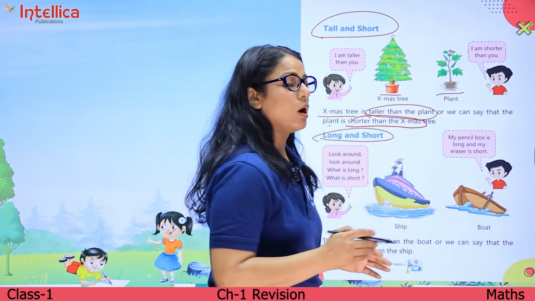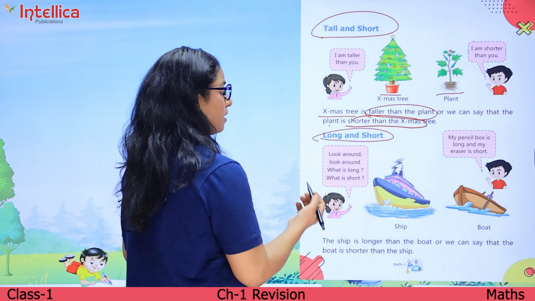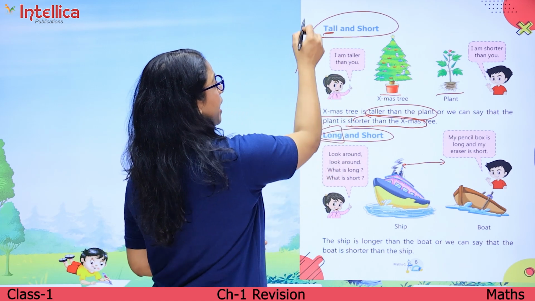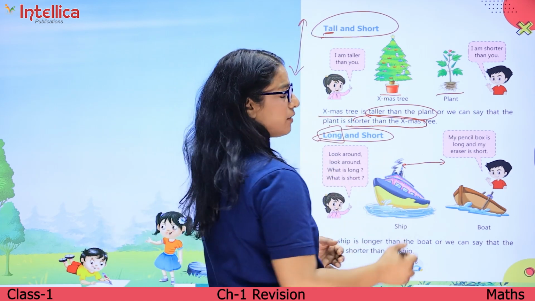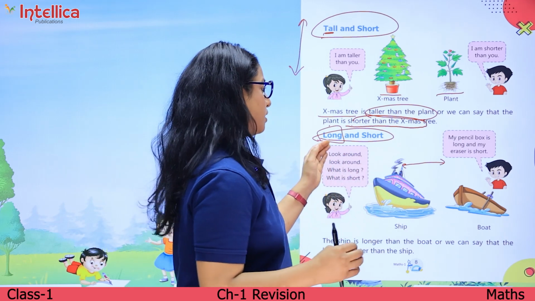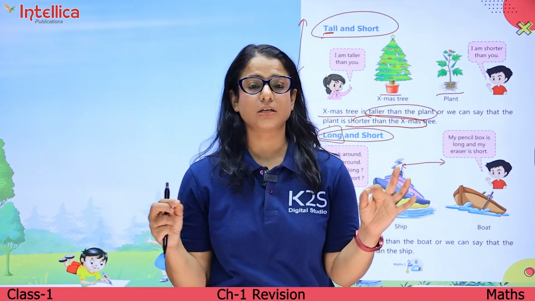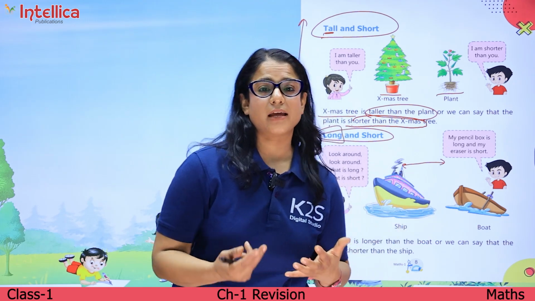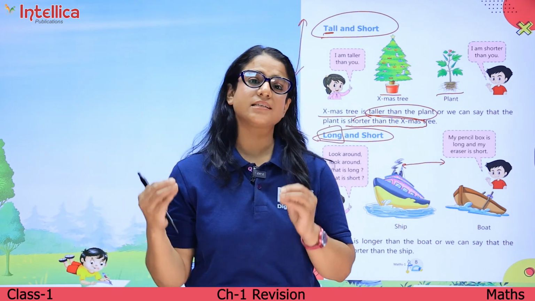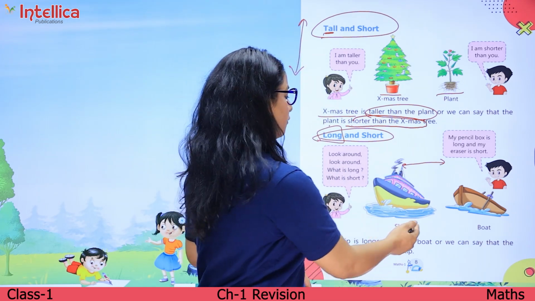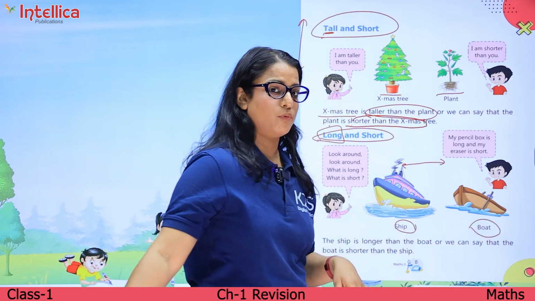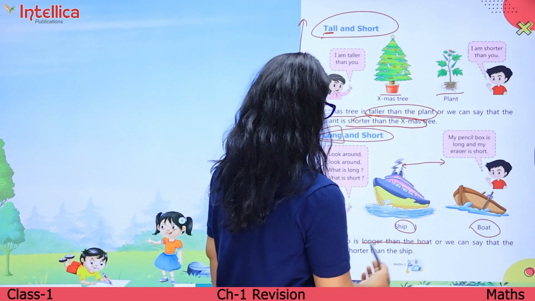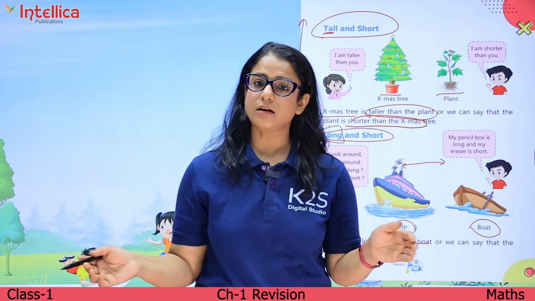Long and short. अब long का मतलब भी लंबा होता है, but ये वाला long होता है length में लंबा. ये वाला tall होता है height में लंबा और ये वाला जो long होता है वो होता है length में लंबा. So length में कौन सी चीज लंबी है और कौन सी चीज short है? जैसे कि अगर आप रोड पर जाते हो तो जो कार है, कार is longer than a cycle and a cycle is shorter than a car. If you look at these two pictures, a ship and a boat, the ship is longer than the boat, or we can say that the boat is shorter than the ship.